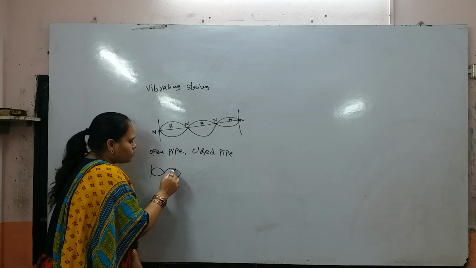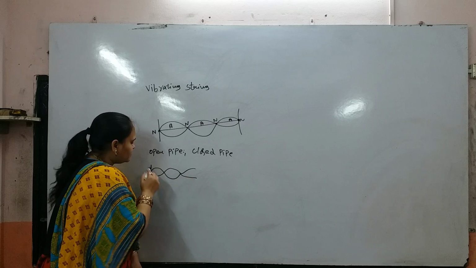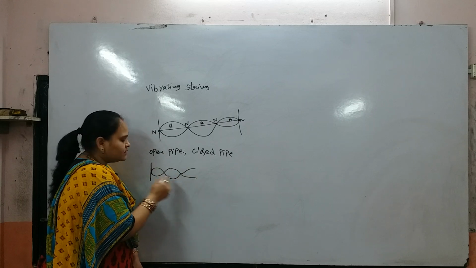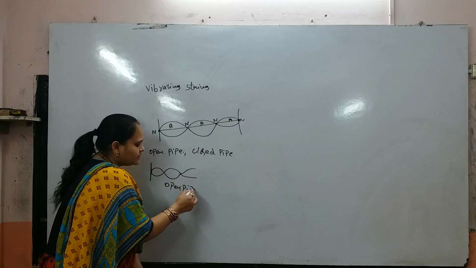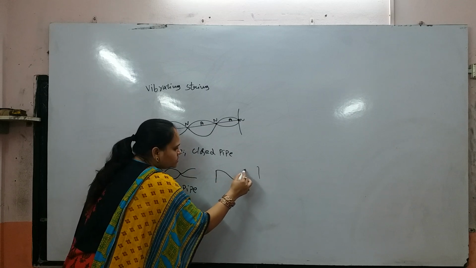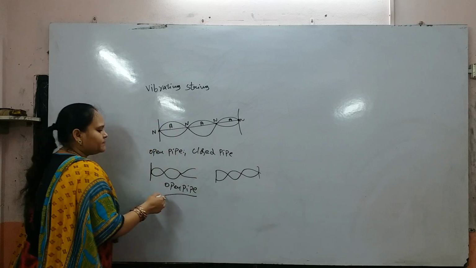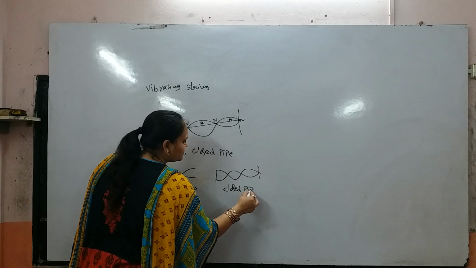That is an open pipe. And when the two ends of the pipe are closed, that is a closed pipe. This is the open pipe and this is the closed pipe.